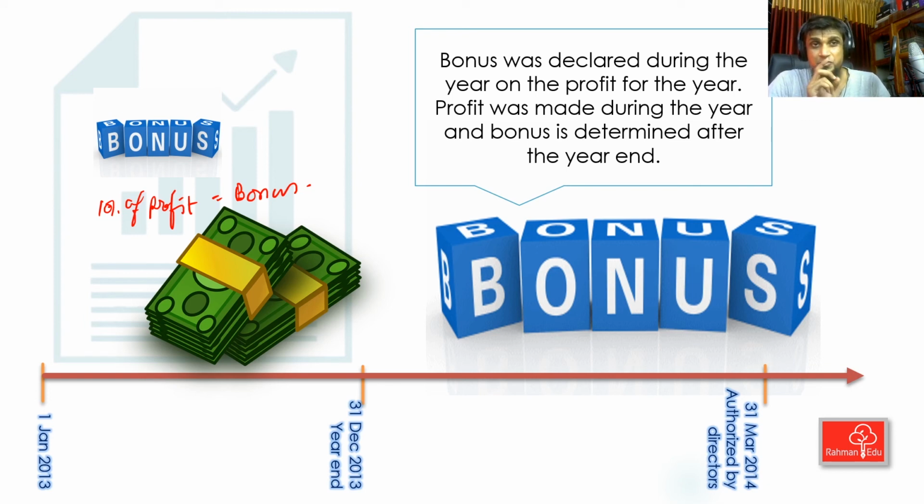So what's the difference between this one and the previous dividend one? The previous one was a decision made after the reporting period. So the condition was not there, no obligation to give the dividend payout. The company does not have any obligation to pay dividend on the profit. But this time, the company had an obligation as soon as they made the profit. As soon as they made the profit, the present obligation of the company arose.